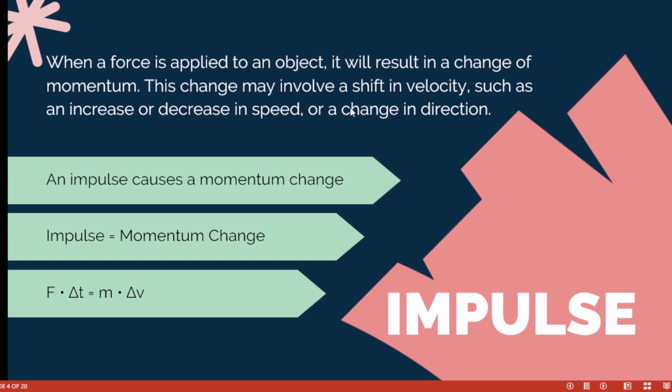So this change may involve a shift in velocity, such as an increase or decrease in speed or a change in direction. This is what is called the impulse. An impulse causes a momentum change. The formula for impulse is force times change in time, and it is also equal to the momentum change, that is, mass times change in velocity. So impulse is equal to momentum change.